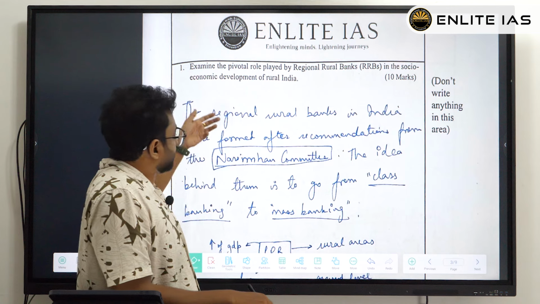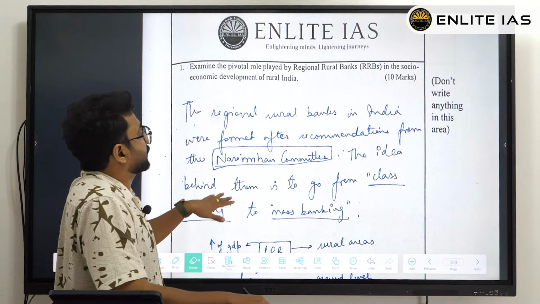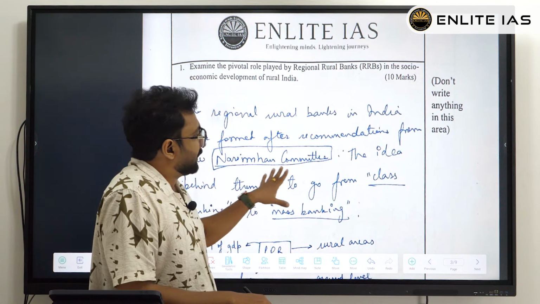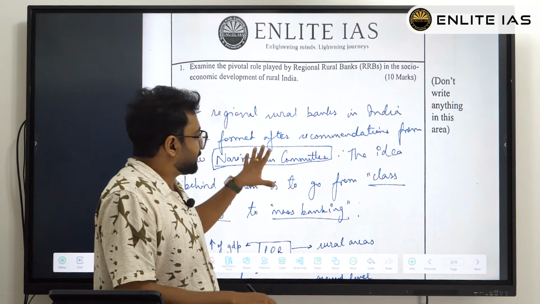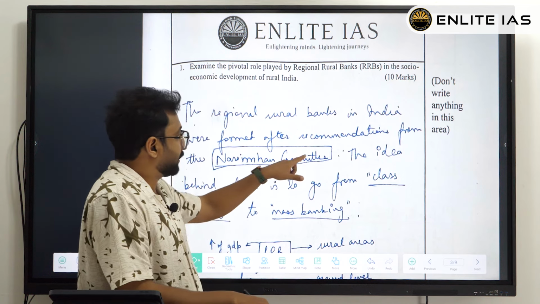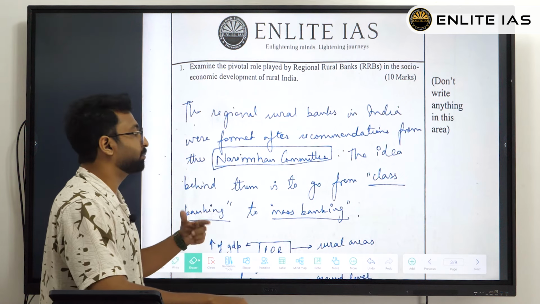See, here he has just given an introduction. The RRB in India were formed after recommendations by the Narasimham committee. Very simple, but still it makes sense. And after that, he has written that the idea behind them is to go from class banking to mass banking.